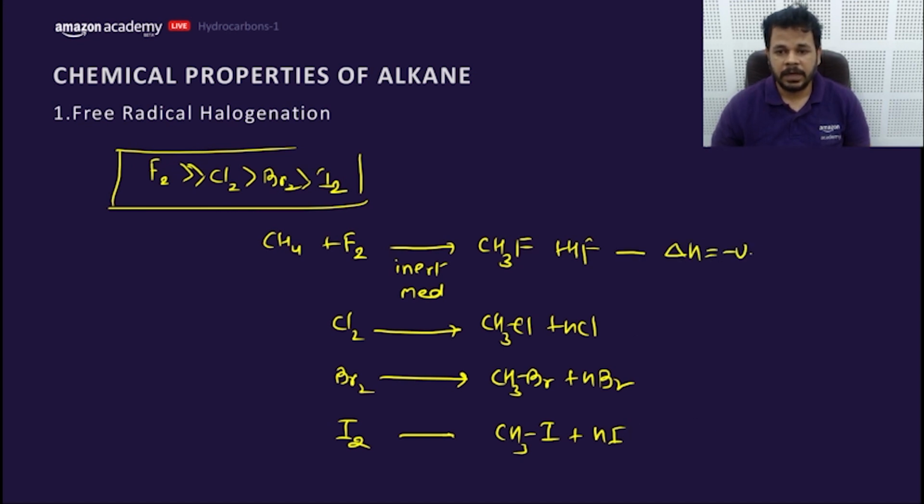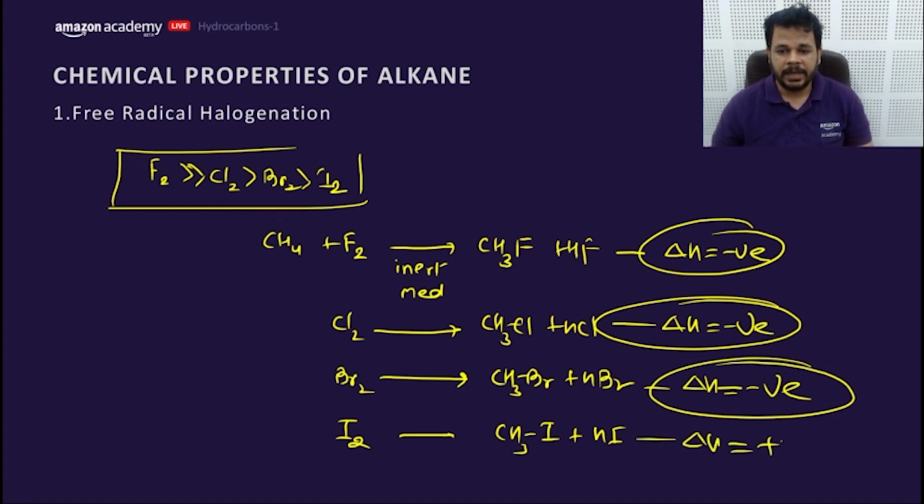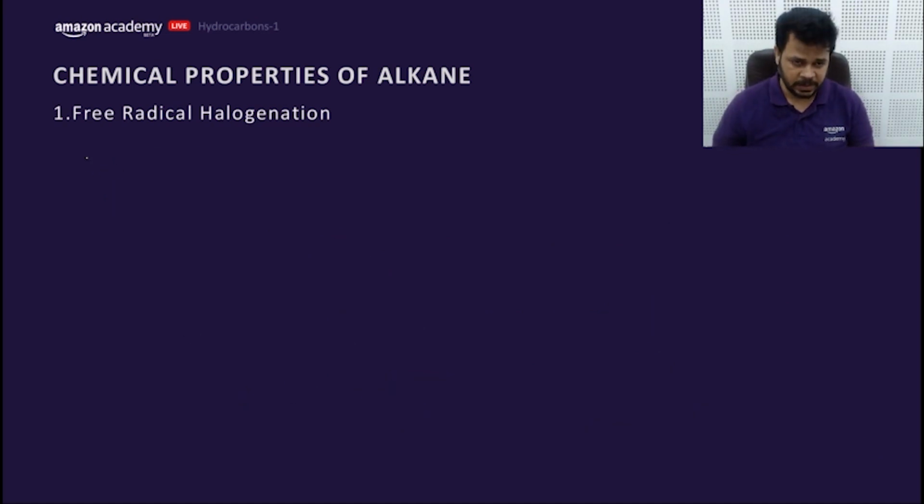Delta H is negative for this reaction, that means exothermic. Delta H is negative for this reaction, exothermic. But delta H is positive for this reaction. That means, the next beautiful question of this topic is, iodination is endothermic. What does it mean?